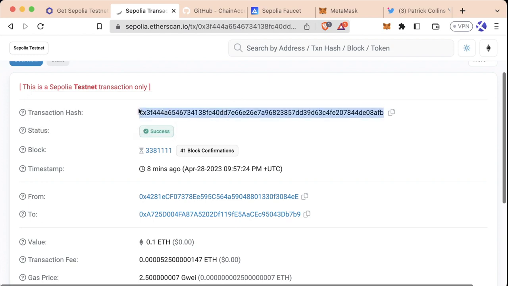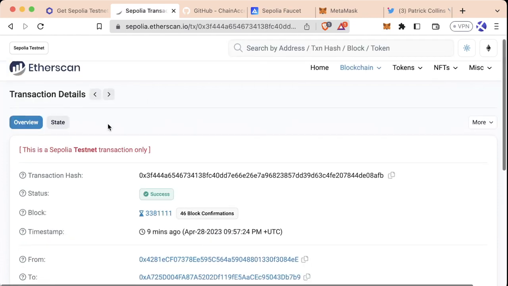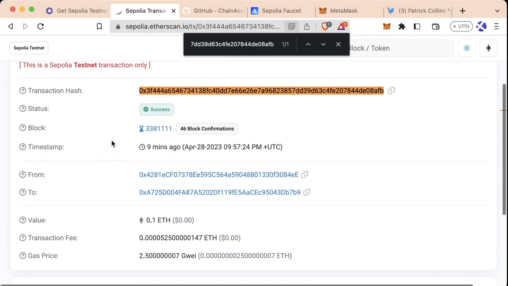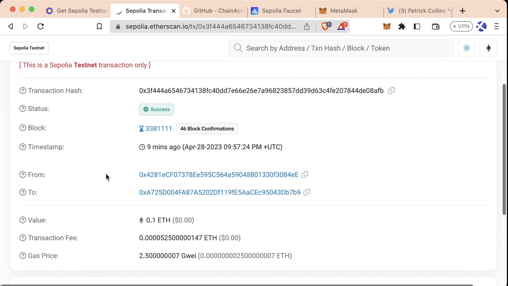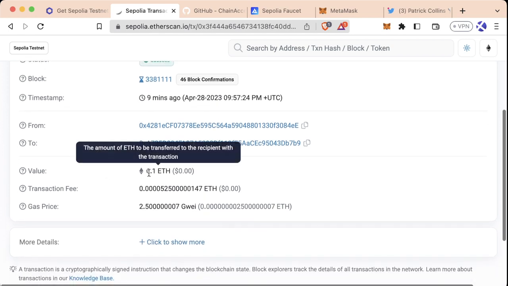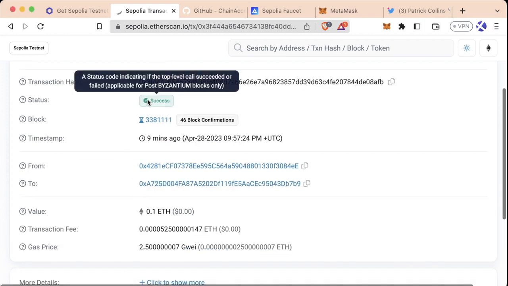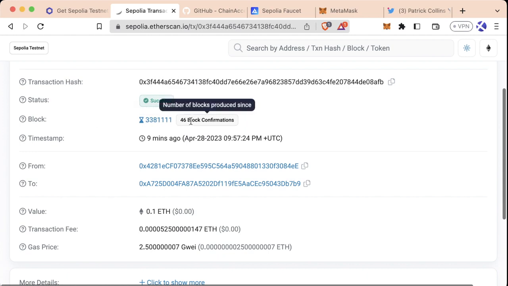So this specific transaction hash, we can even copy and paste this into the address bar, and we'll get the exact same transaction back. This is the only transaction in the entire blockchain that will have this transaction hash. It's the unique identifier. It identifies the transaction of sending 0.1 ETH from the faucet address to our address. We can see the status of this was successful. We can see the block number and the number of block confirmations, which we will explain in the future. We can see the timestamp, which of course is when this transaction occurred.